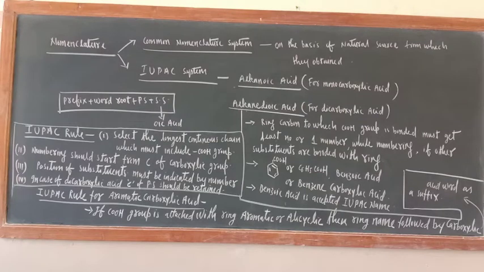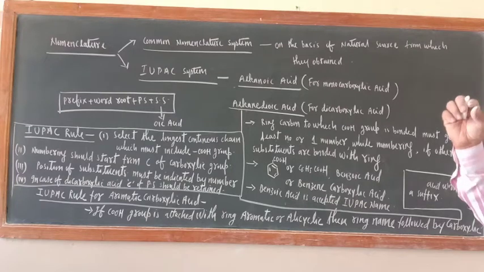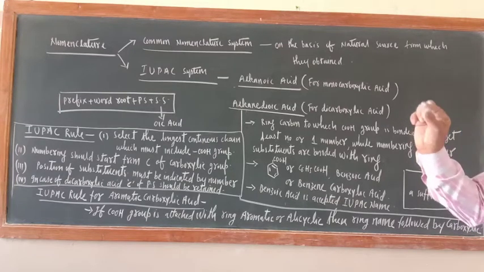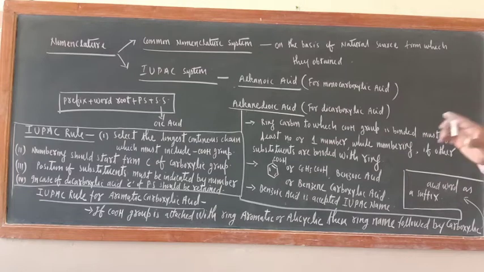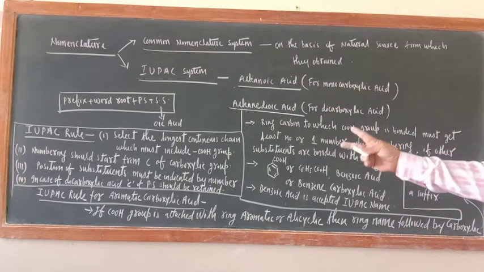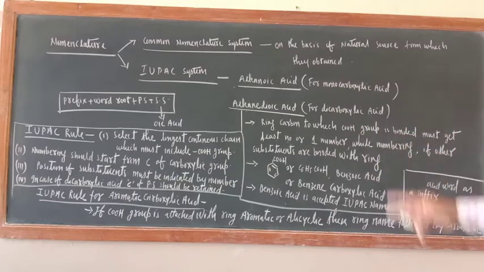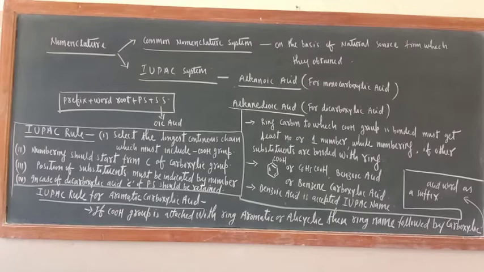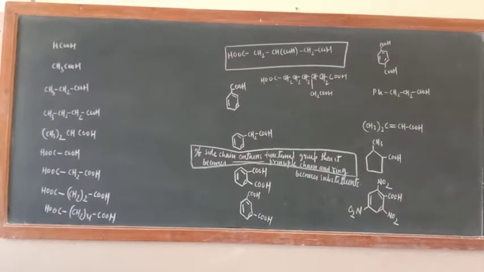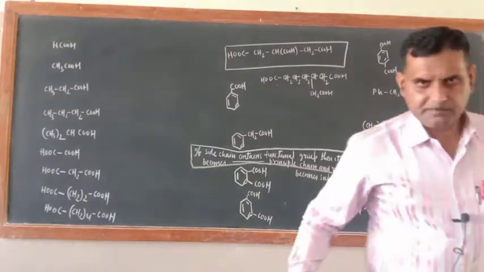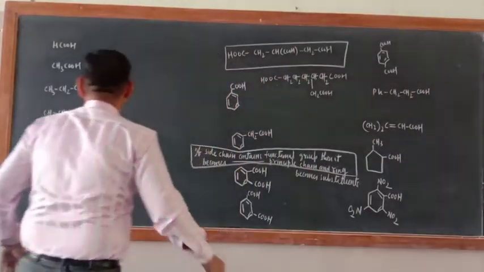Now, whatever examples are given in the NCERT book, I will write first, and after writing their formula, when I write their IUPAC name, then we'll explain all these rules again. So the utility or application part of these rules will come when I explain the examples. These are the examples I have to name according to IUPAC nomenclature.